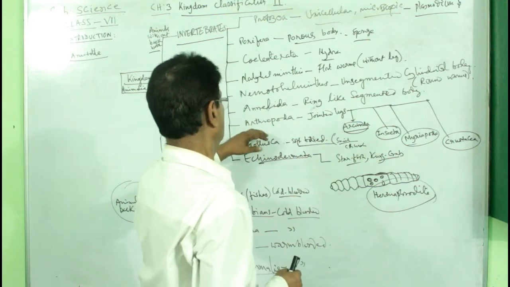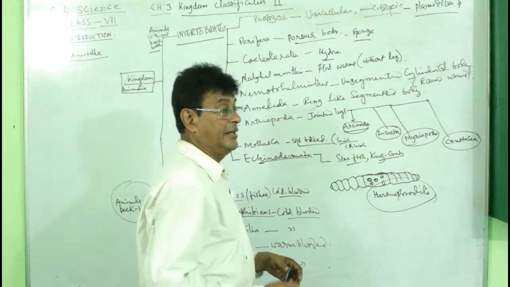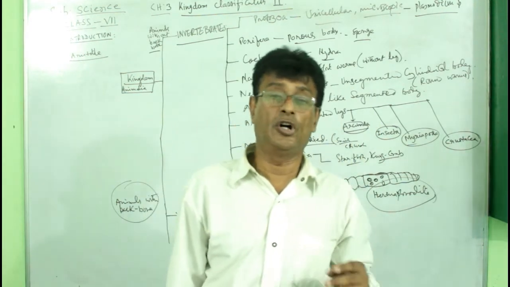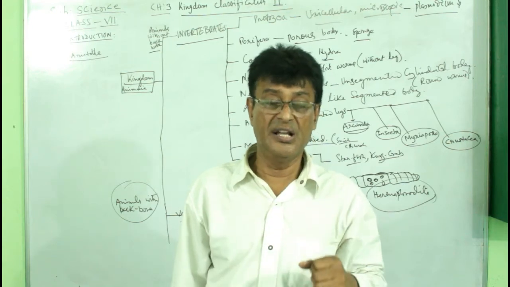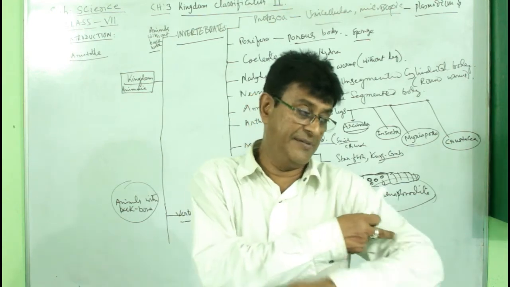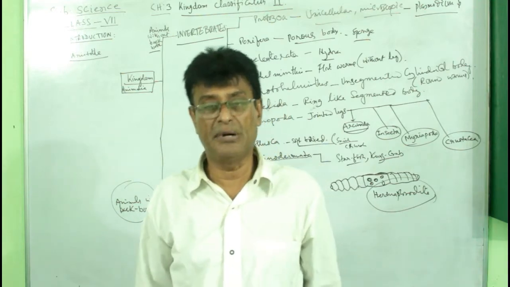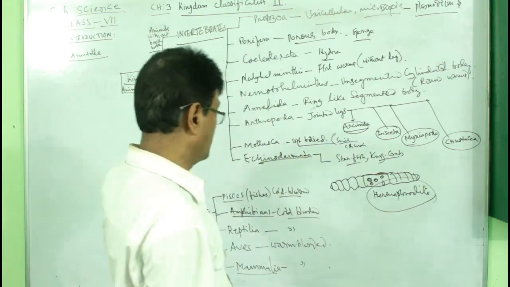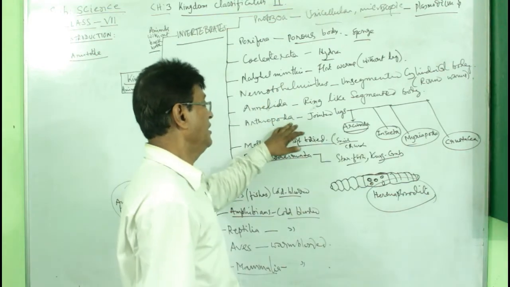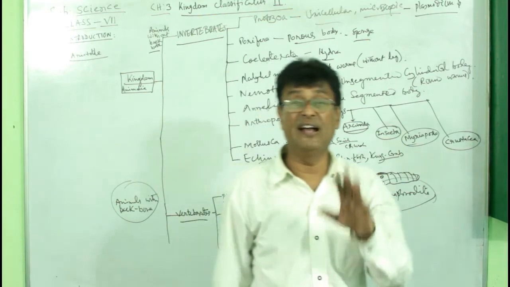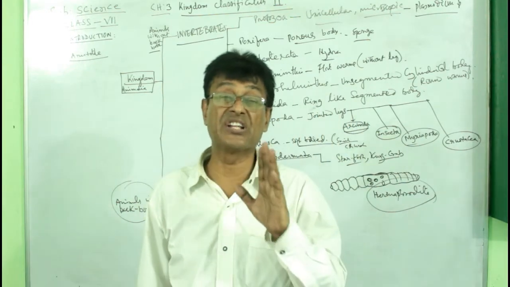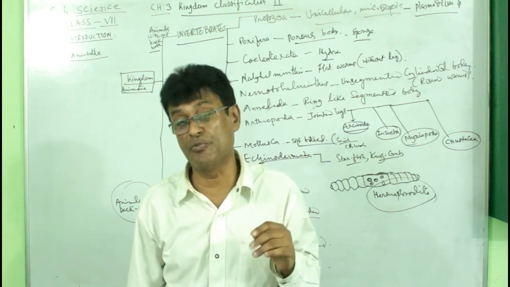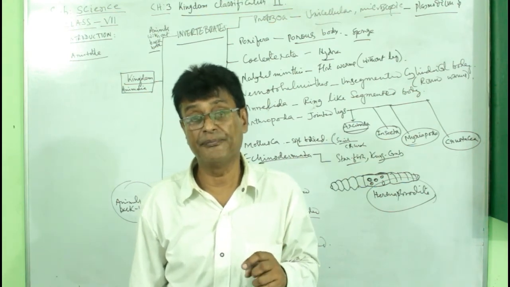And then we have the arthropoda. Now, my dear children, I tell you the story of the arthropoda. Arthropoda means jointed legs. Legs are not straight, they are in joints. We also have joints, but we have a different name because we are in a different class. So we have the phylum arthropoda, legs are jointed. Phylum arthropoda is the largest among all the animals and plants. Largest group there. How large are they?